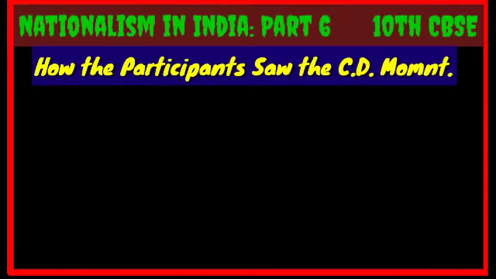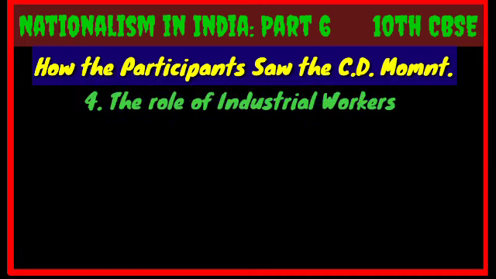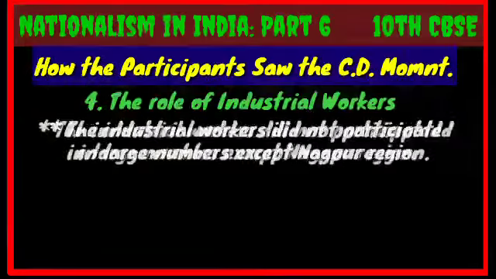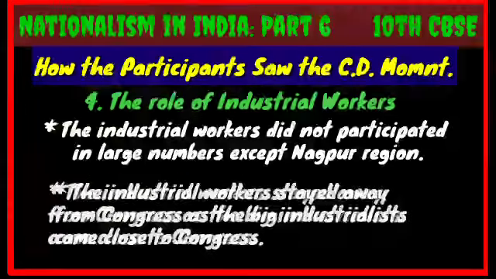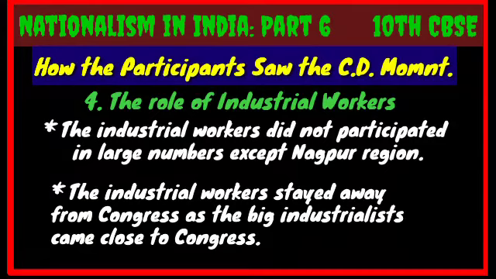Next, let us discuss the role of industrial workers. The industrial workers did not participate in civil disobedience movement in large numbers except in Nagpur region. So in Nagpur region, large number of industrial workers participated, but other places it was very less. The industrialists came very close to the Congress, so the industrial workers stayed aloof.